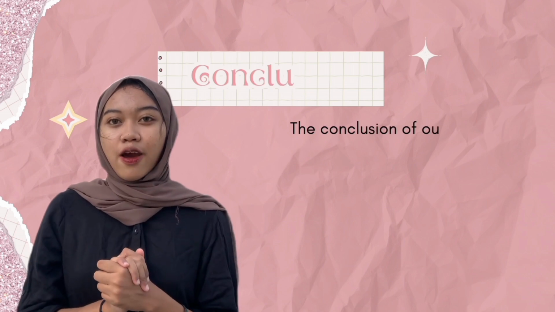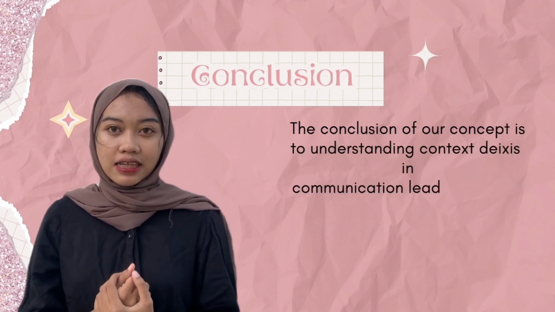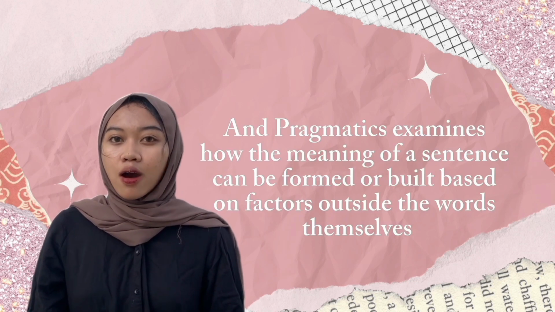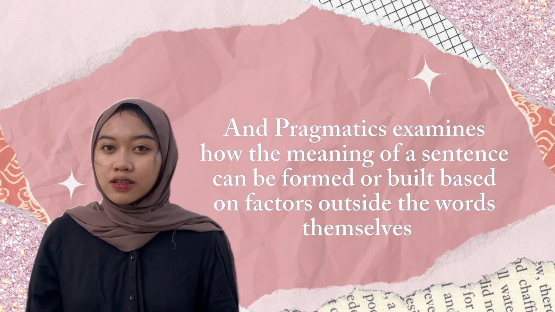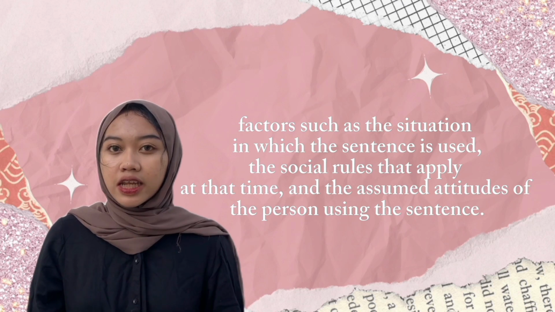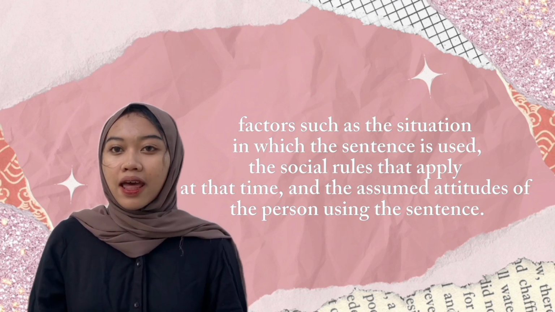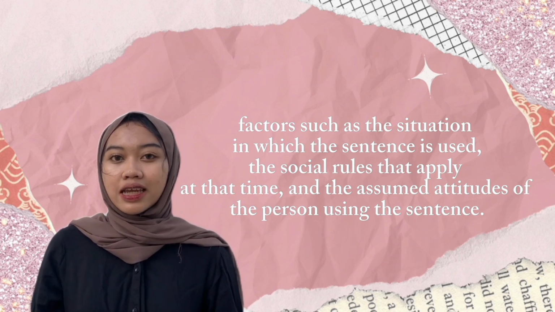So, the conclusion of our concept is that understanding deixis in context and communication leads to clear interpretation of messages, enabling more effective interaction and reducing misunderstanding. And pragmatics examines how the meaning of a sentence can be formed or viewed based on factors outside the words themselves. Factors such as the situation in which the sentence is used, the social rules that apply at the time, and the assumed attitude of the person using the sentence.